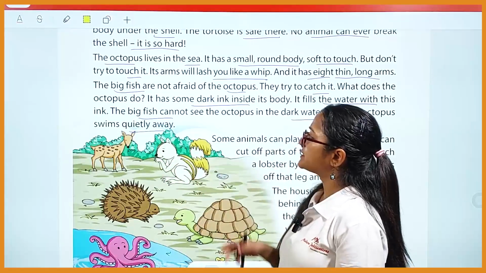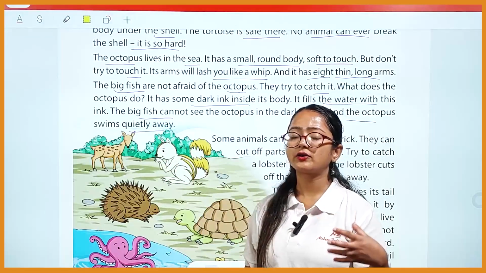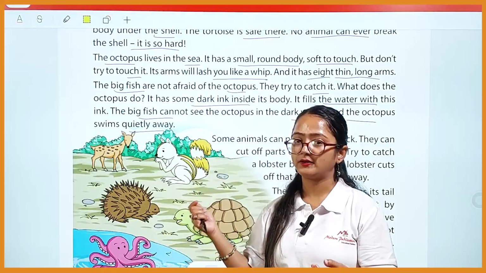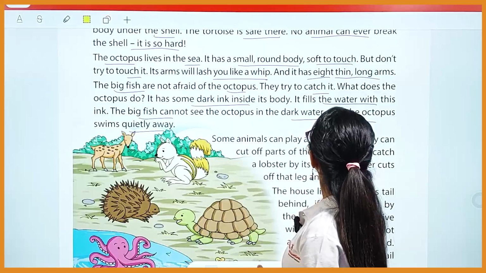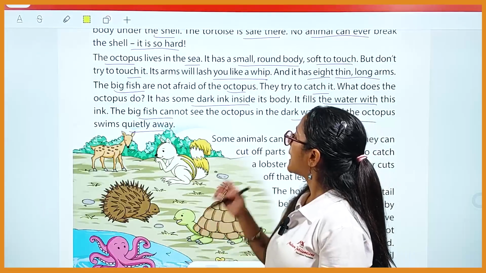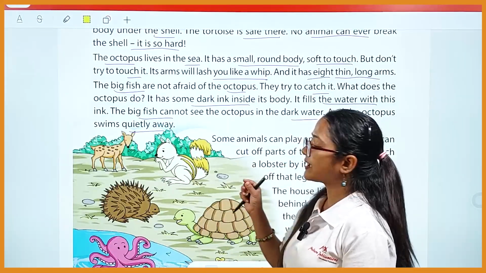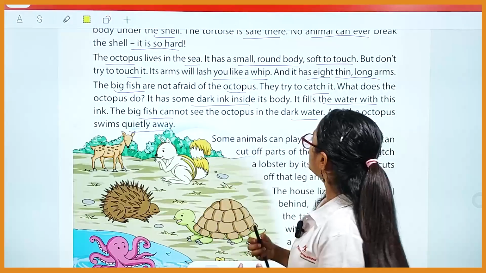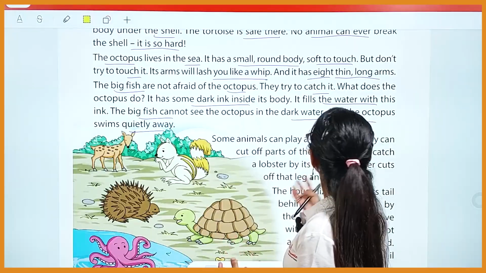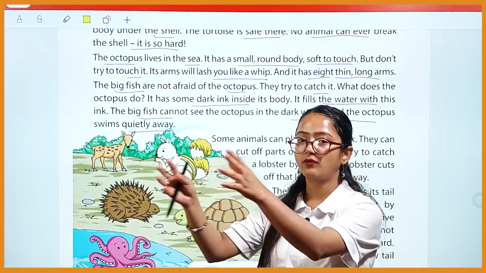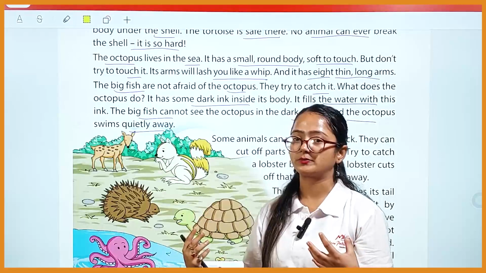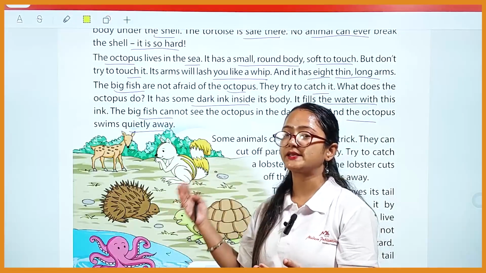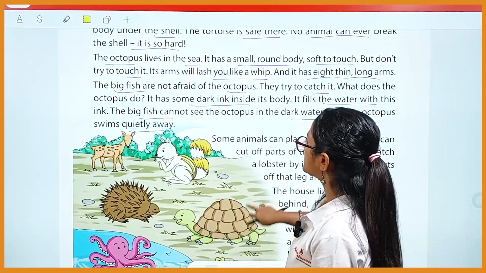Okay, so basically, student, the big fish are not at all afraid of the octopus's long arms and all. So when they try to catch it, what does the octopus do? At that time, the octopus has dark ink inside its body, and it just fills the water with this dark ink, so that the big fish can't see the octopus, and that's how the octopus escapes. Okay, and gets itself safe over there.